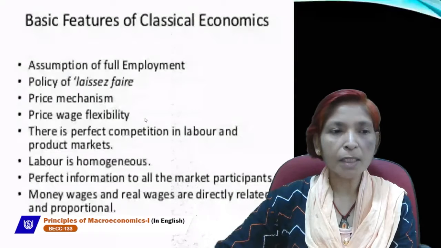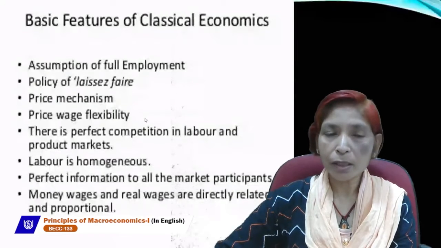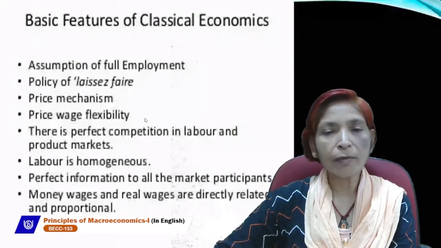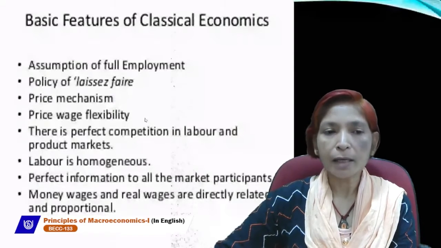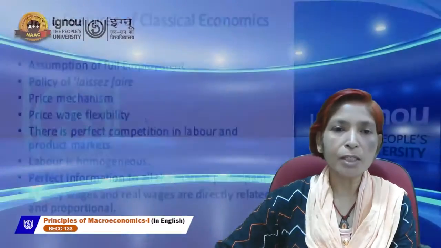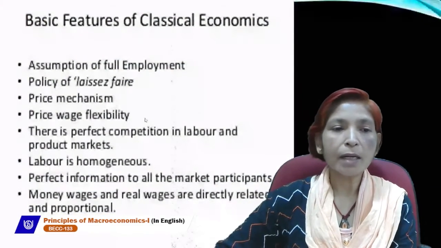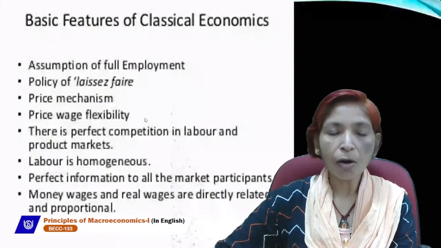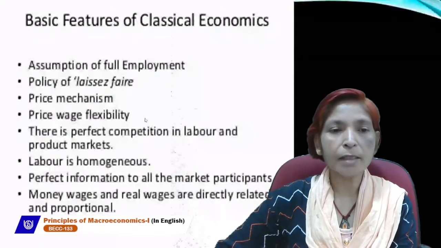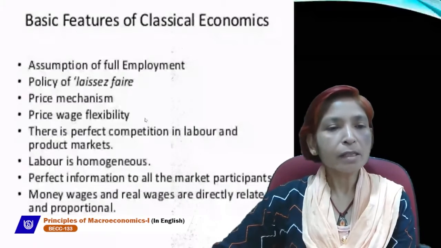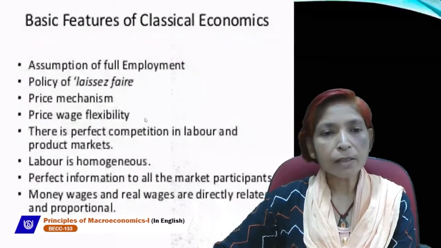So the full employment concept is unrealistic, but classical economists assumed that full employment exists in each and every economy, and it can be very easily achieved by making equilibrium between AD and AS. If aggregate demand equals aggregate supply, or aggregate demand intersects the aggregate supply curve, full employment can be achieved. And according to Say's law of market, supply creates its own demand.